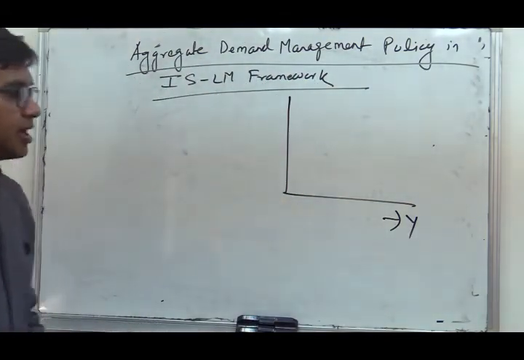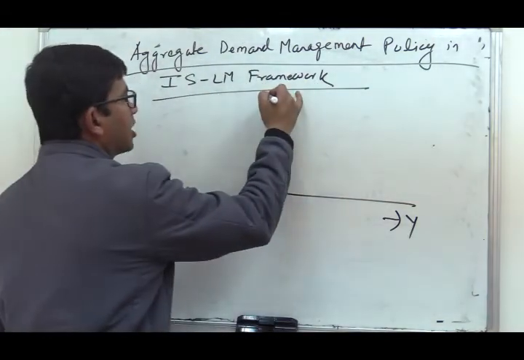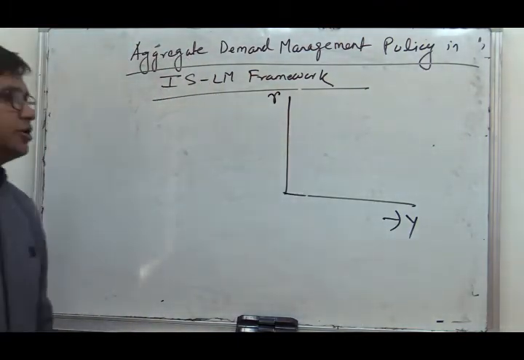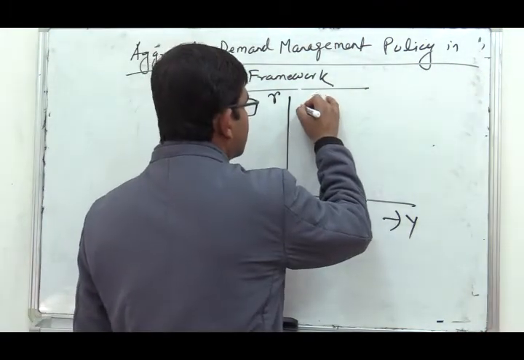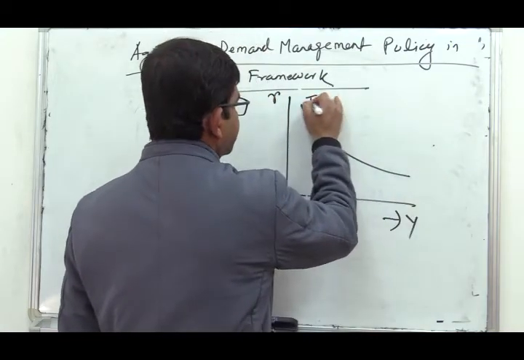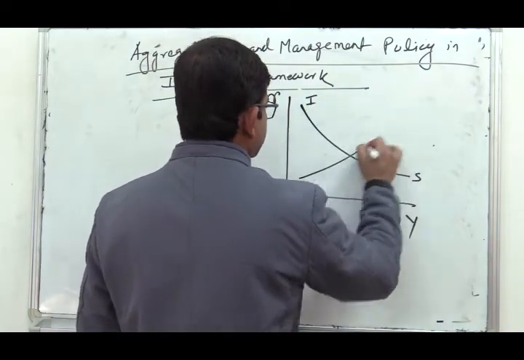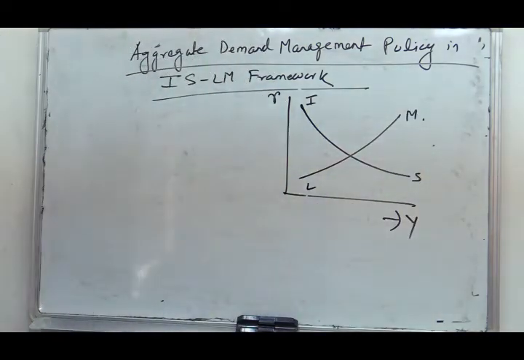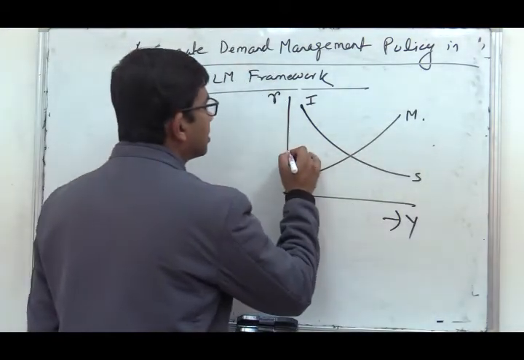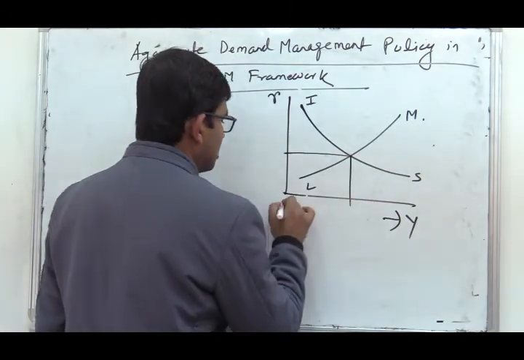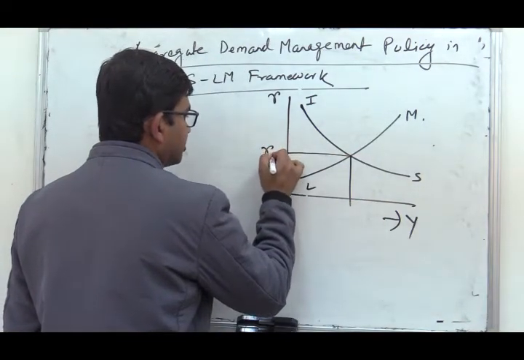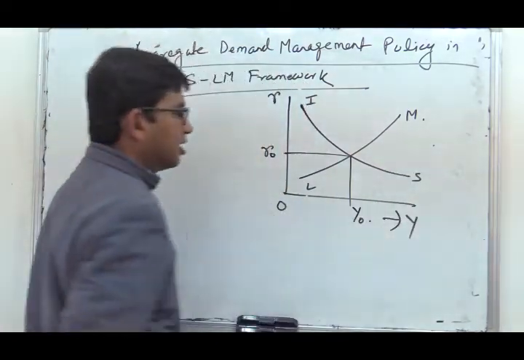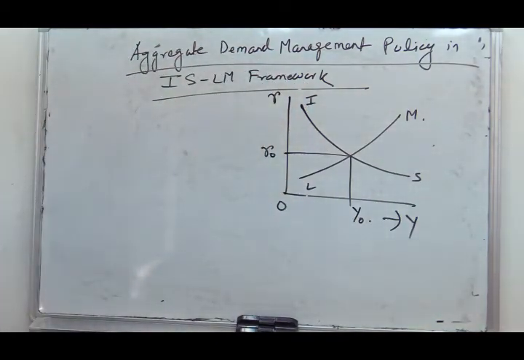So in the horizontal axis we are measuring aggregate demand or output, and in the vertical axis we are measuring the rate of interest. So this is my IS curve, this is my LM curve. So OR0 is the equilibrium rate of interest and OY0 is the equilibrium level of aggregate demand right now.